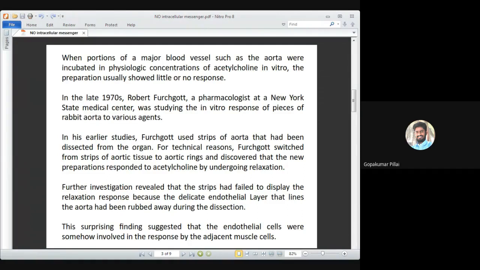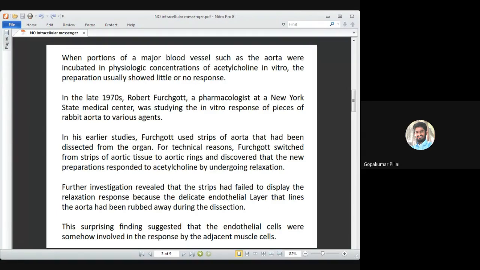But unknowingly, due to some technical issues, he actually switched over to another fragment, that is an aorta ring. So he cut the blood vessel in a horizontal fashion, and the aorta ring was taken off, and that aorta ring was then introduced into acetylcholine solution. This time, he got smooth muscle cell relaxation.